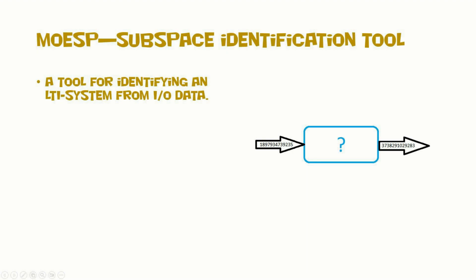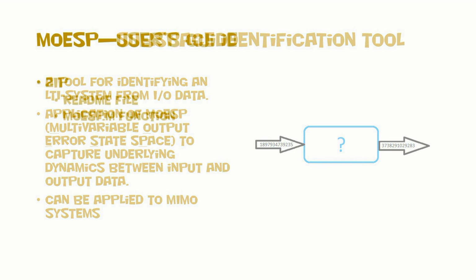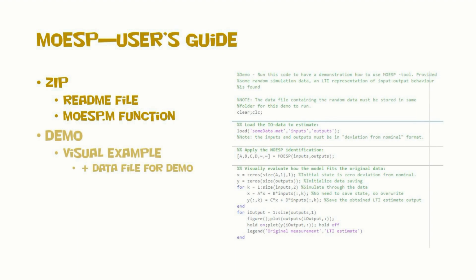Subspace identification finds linear time invariant system approximations from input-output data. MOESP is a subspace identification method. This tool can be applied to MIMO data. Tool is implemented as a function. A demonstration script illustrates how to use the tool.